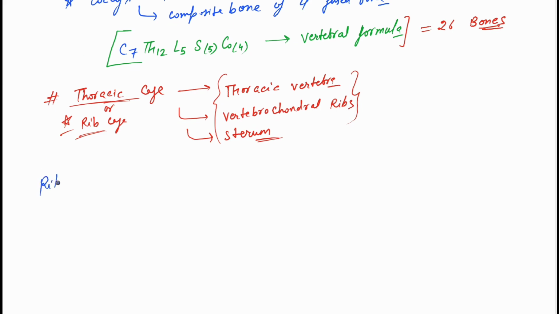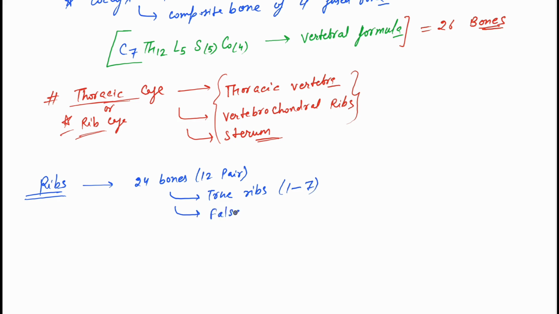So remember about the ribs. How many ribs do we have? They have 24 bones, which means there are 12 pairs. They are classified into three types. We have true ribs, that is ribs 1 to 7, and then false ribs, that is 8 to 12.